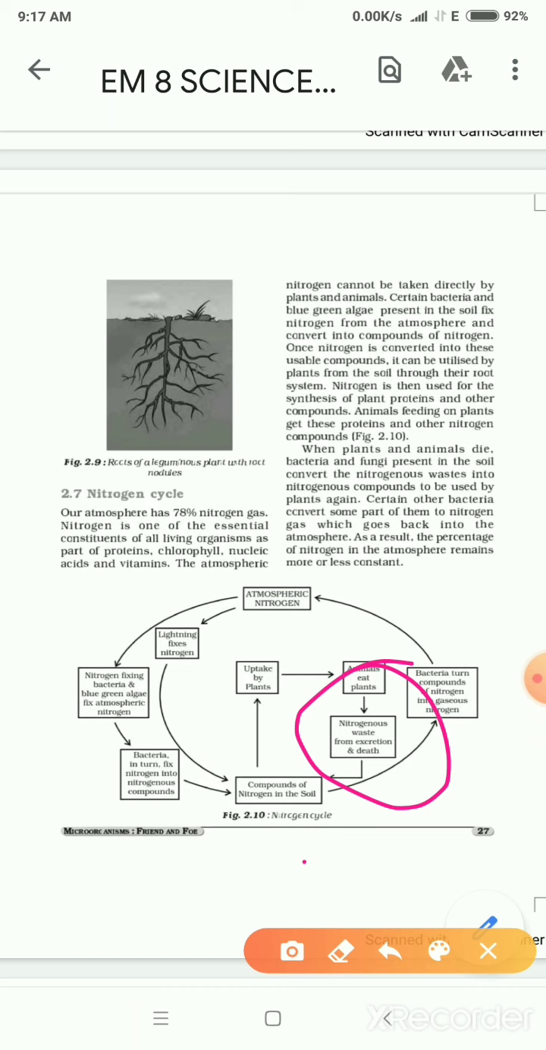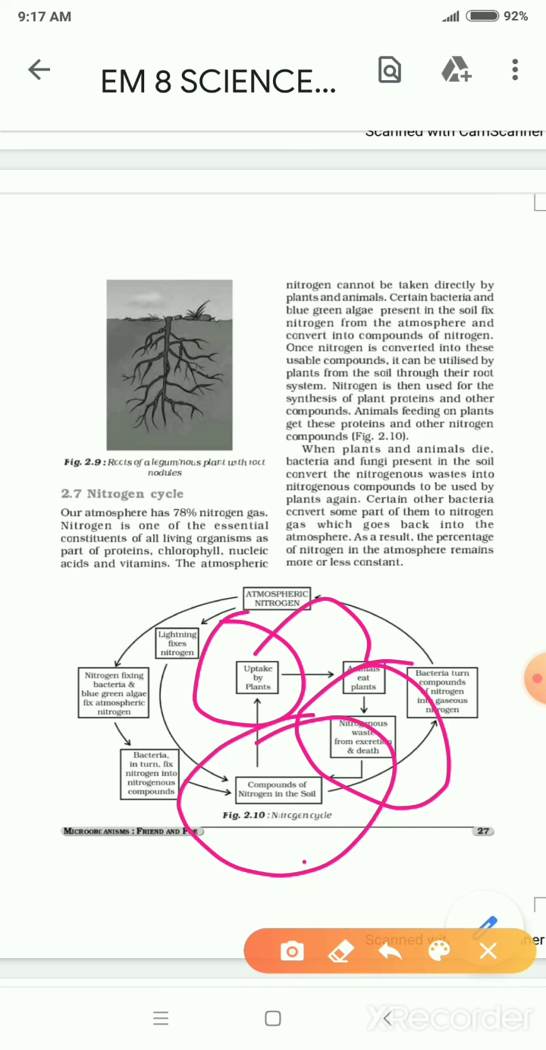This is used by the plants. I repeat again. Plants are eaten by the animals, that is, animals feed on the plants. After this, we get the nitrogenous waste from the excretion or the death of the animals, which feed on the plants. And what do those plants have? They have the compounds of nitrogen from the soil. So we can say that nitrogen is present constantly in our atmosphere. So this is how the chain keeps on moving.